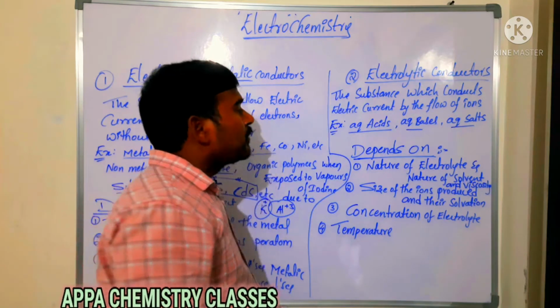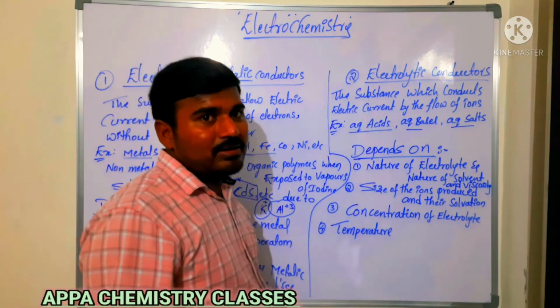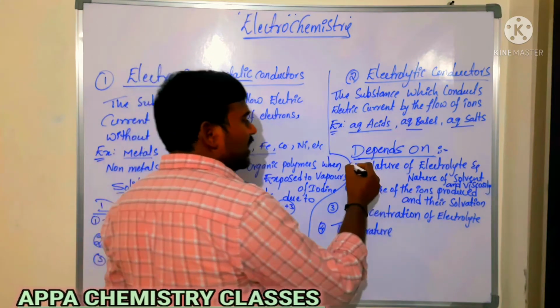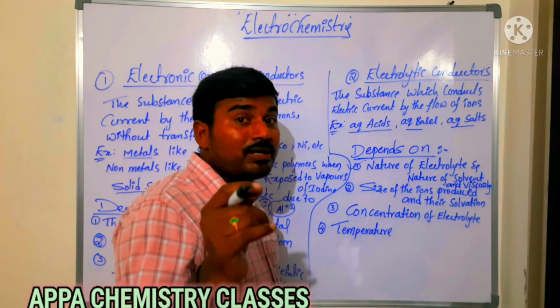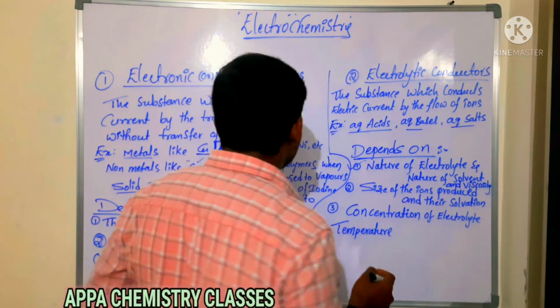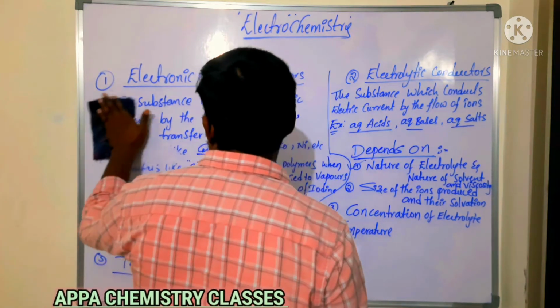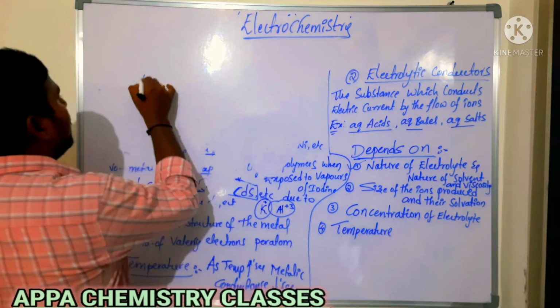Now, what are the factors that mainly affect electrolytic conductance? The first factor is the nature of the electrolyte, the nature of the solvent, and its viscosity. We have different types of electrolytes. First, we should know what an electrolyte is.